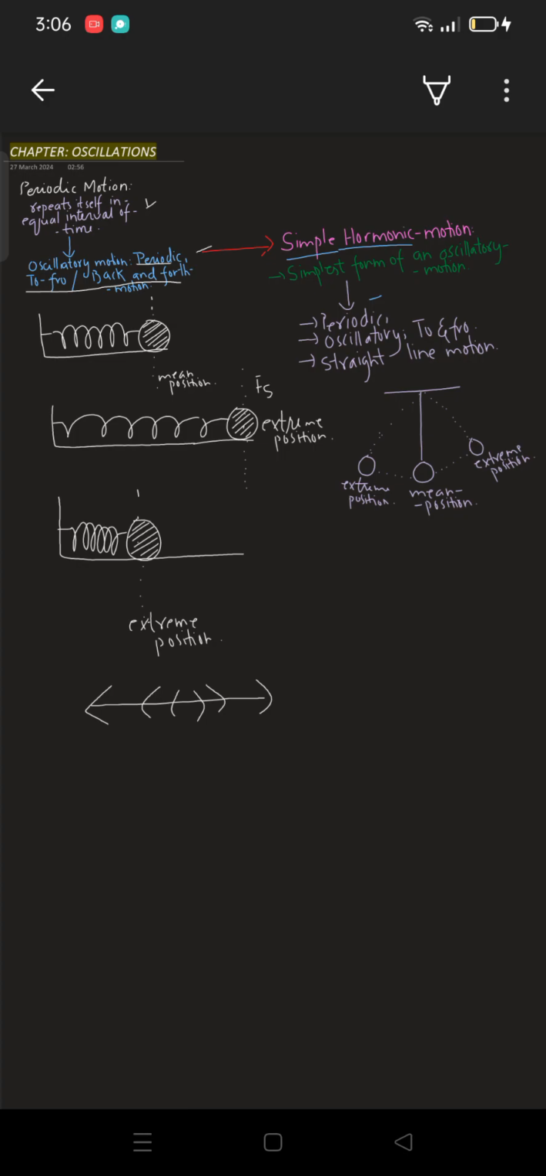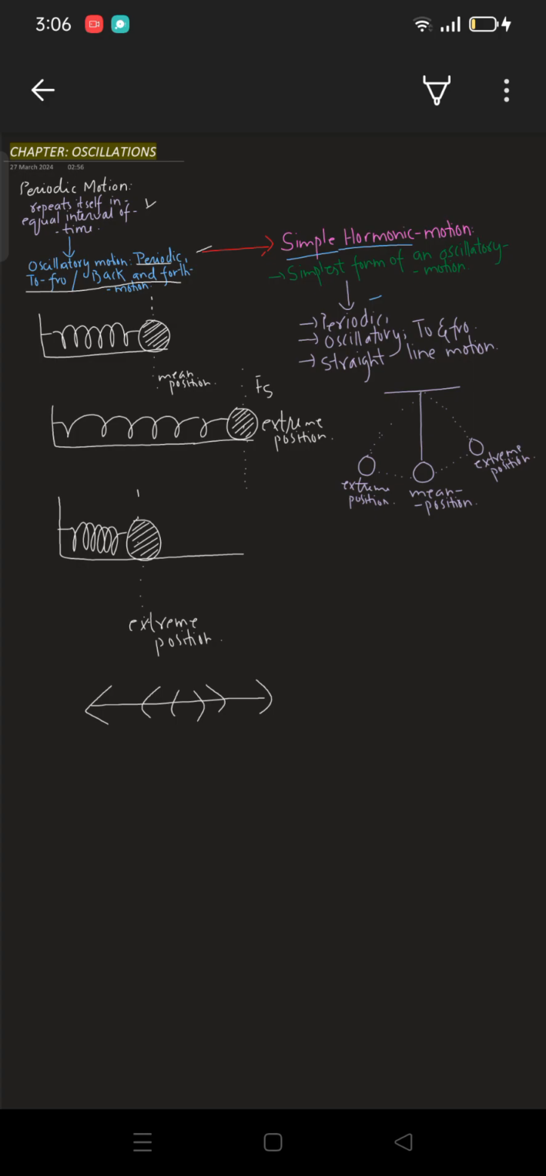Alright? For example, waking up early in the morning at 6 a.m. always, right? Your alarm rings always at 6 a.m. to make you wake up. So this is a periodic motion, since this motion takes place after every equal interval of time. Then we discussed oscillatory motion.